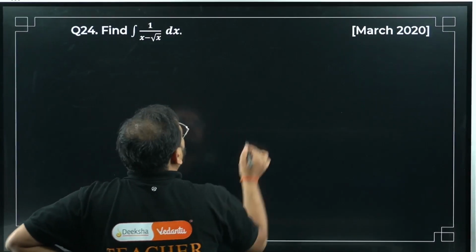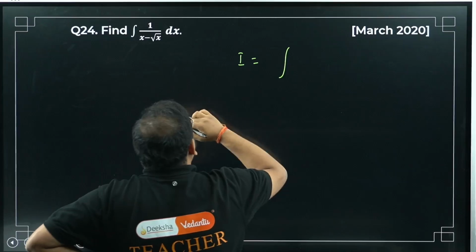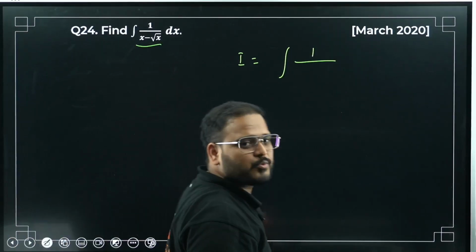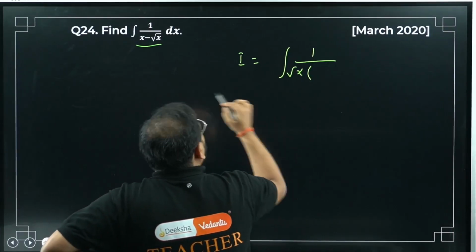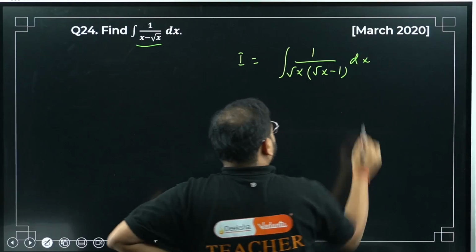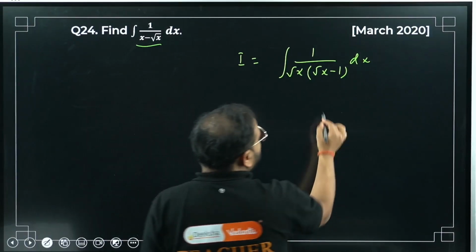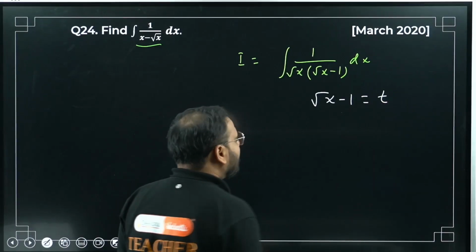Looks simple enough. Take integration I equals to 1 as it is. I can take root x common here, no? x minus root x. I can take root x common, sir. What am I going to get? For the first term, I'll have root x left. I'll have 1 left here. Great, great, great. Please check. Something looks good over here. Substitution can be worked.